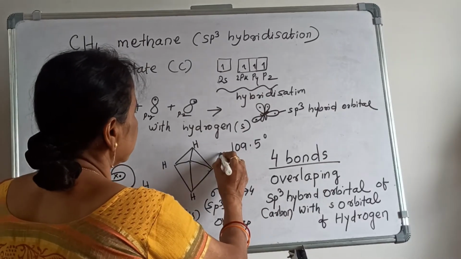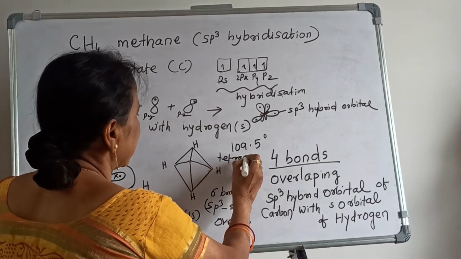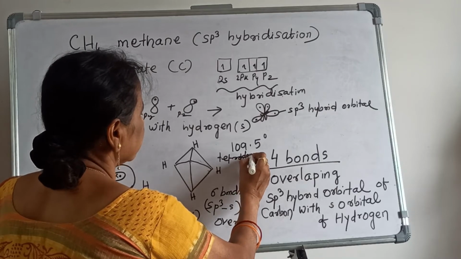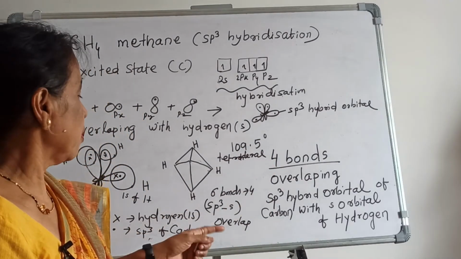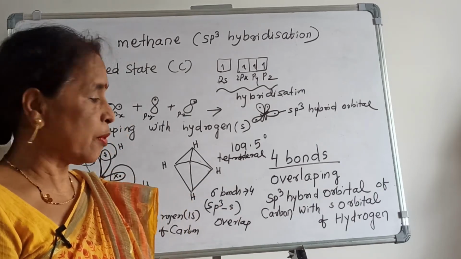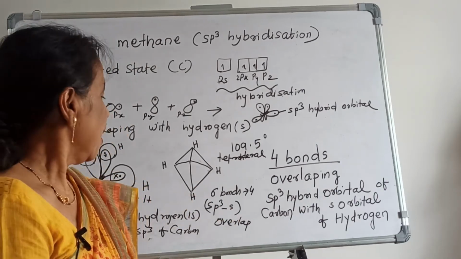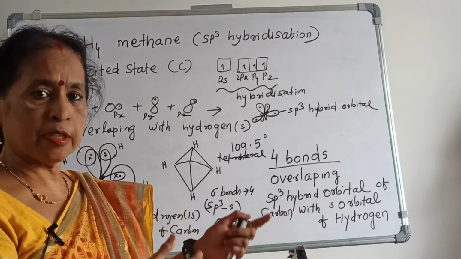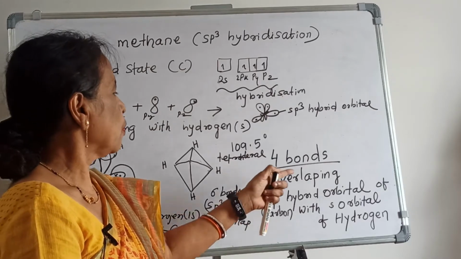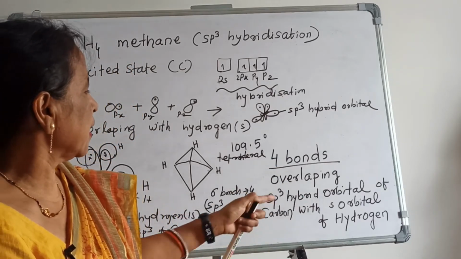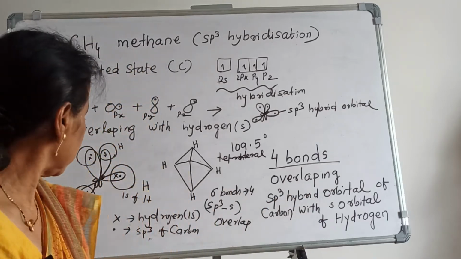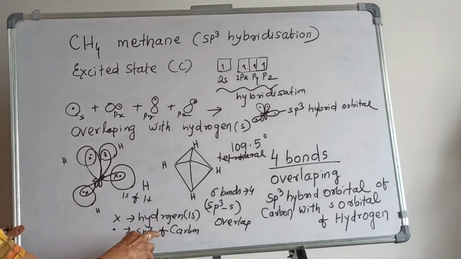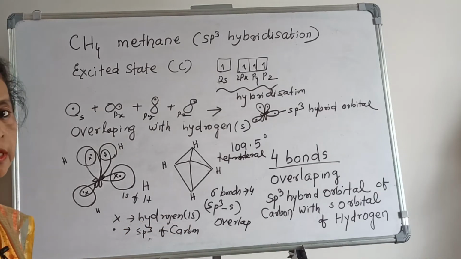Here I have not written it, so you should remember: tetrahedral. So four sigma bonds, and how they form: overlapping of sp3 and s. What is sp3? Of carbon. s of hydrogen, and overlapping takes place for 4 bonds. Here it is written sp3 hybrid orbital of carbon with s orbital of hydrogen, and this dot is the sp3 of carbon, and that one indicates the hydrogen 1s.